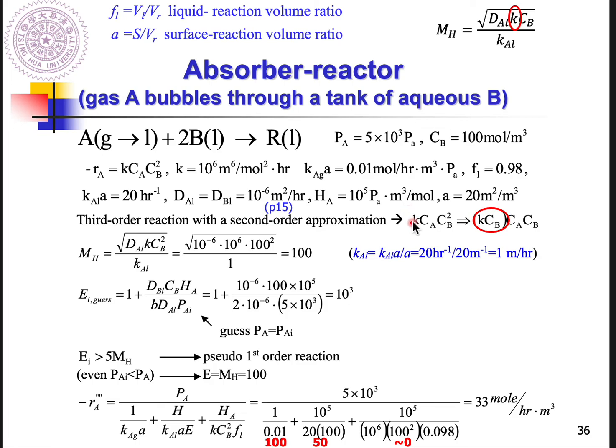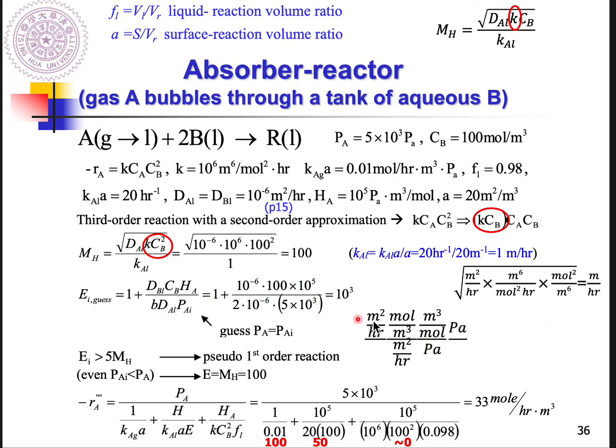But now you convert it to K prime, so you need to use this K prime to substitute this K, so you will get K CB prime, or say K CB square. After calculation, you got 100, but when you input all the information here, I hope you can input the unit here. MH actually does have a unit, so you need to have a unit when you write down your answer sheet. Okay, EI, the same thing, you need to input all the information.